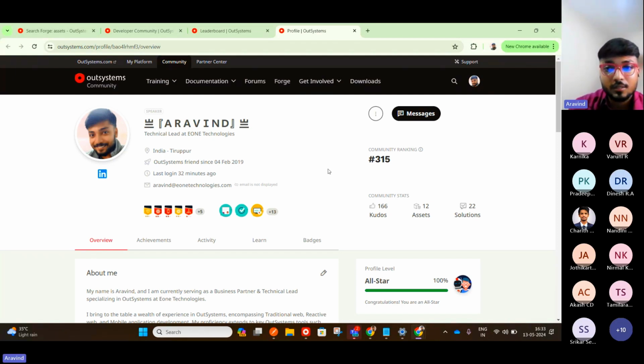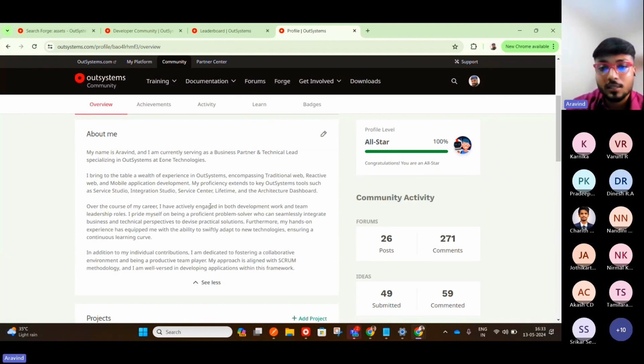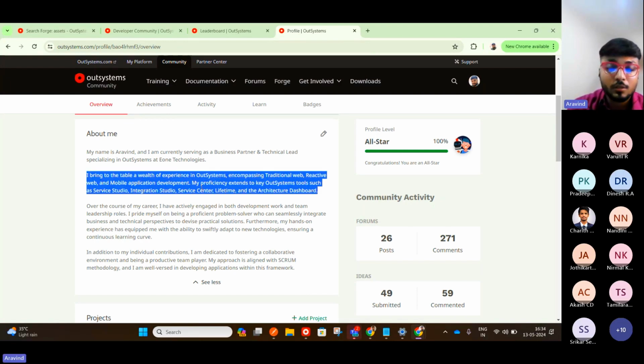So just go here. You will see your details, all these things, achievements. How many photos, how many assets you have uploaded, the solutions you have given. You can also update about yourself in this, right? This will be very helpful if any other person is viewing your profile in OutSystems, that will showcase who you are and what you are doing. If you put it as empty, no one will know what you are doing.